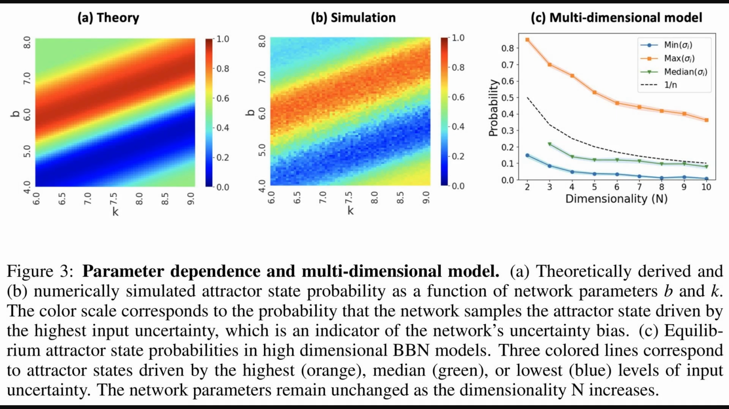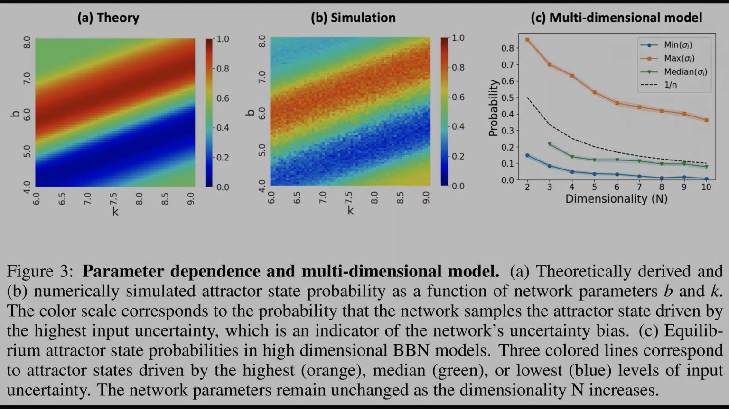Following that, Figure 3 digs into parameter dependence and multidimensional behavior. Panels A and B compare the theoretical and simulated probability of sampling the attractor state linked to the highest input uncertainty, showing how it depends on network parameters B and K. They align nicely. Panel C then shows that even as dimensionality increases, the probability of sampling states based on high uncertainty remains distinct, demonstrating the model's scalability and robust uncertainty handling.